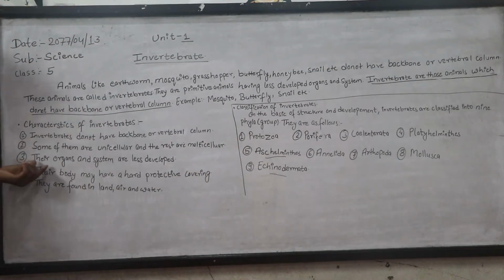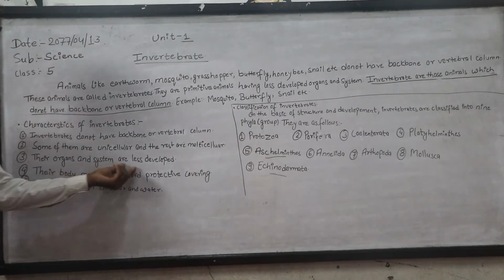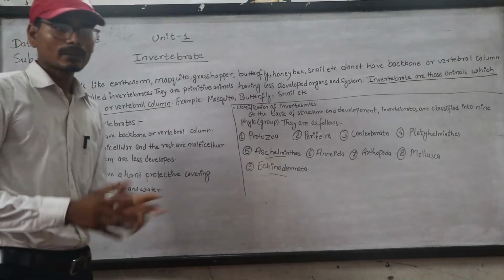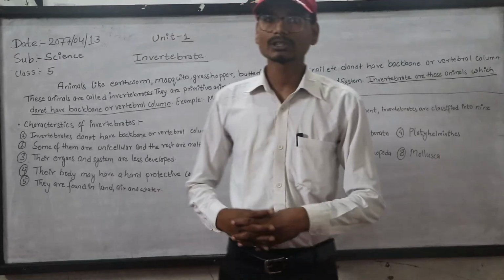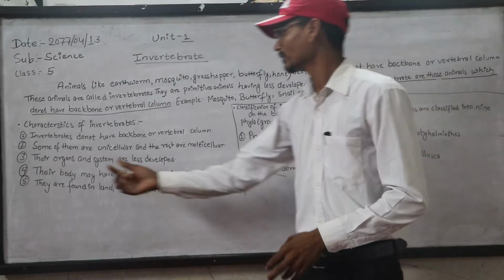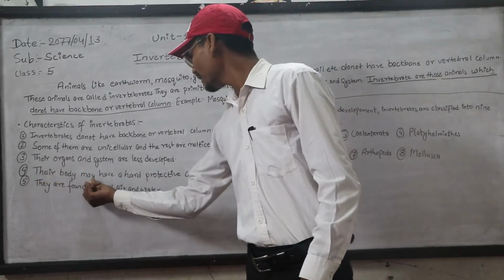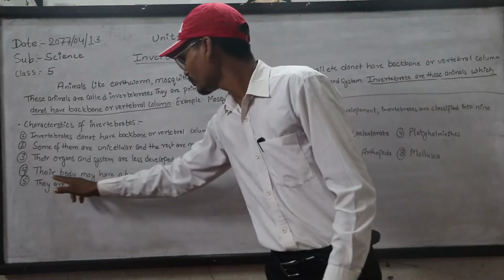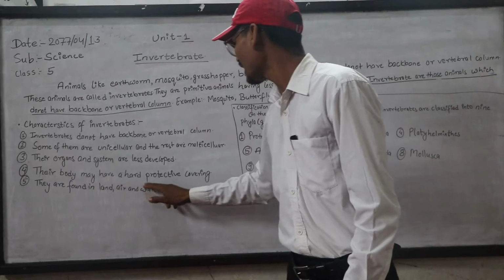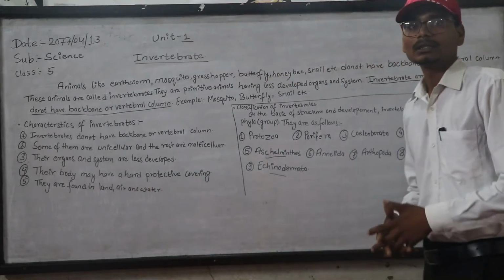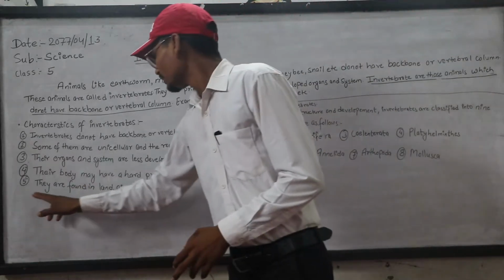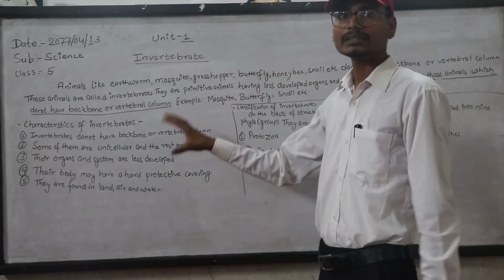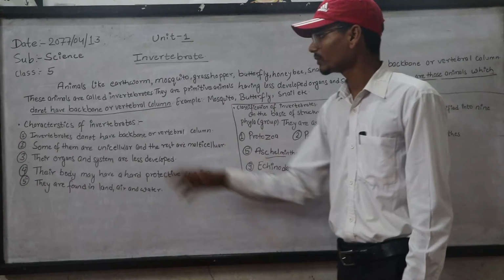Number three, their organs and systems are less developed. Number four, their body may have a hard protective covering. And number five, they are found in land, air and water. These are the characteristics of the invertebrates.